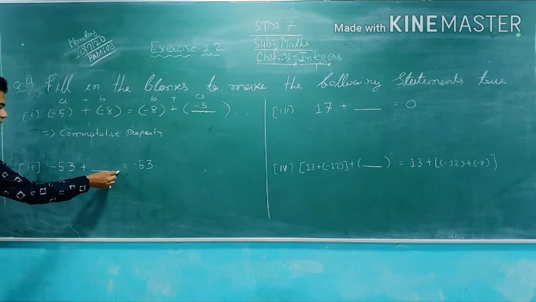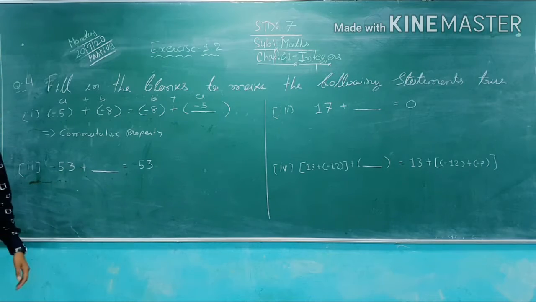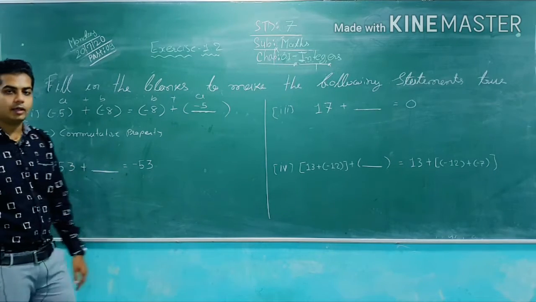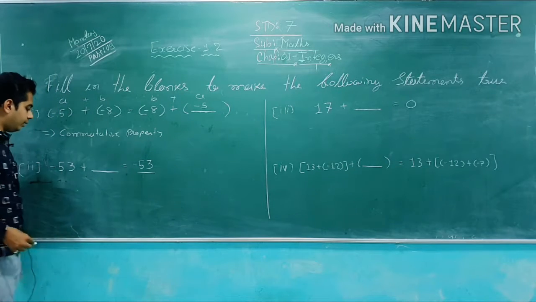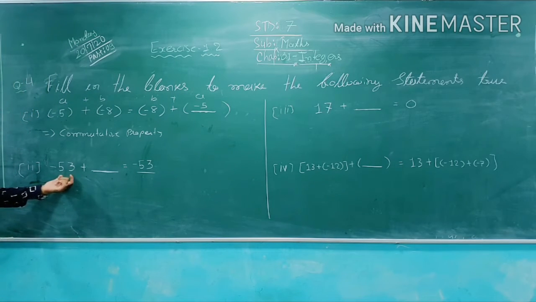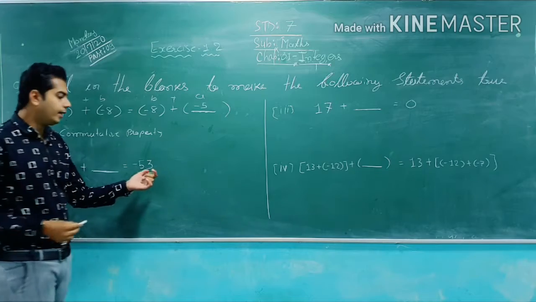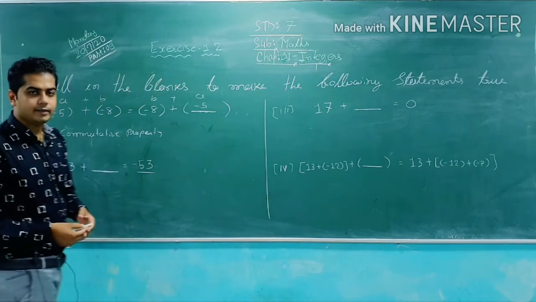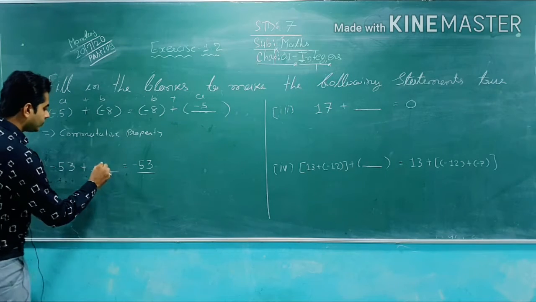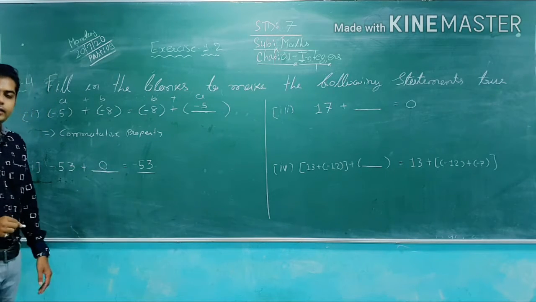Now what will we add here so that we get minus 53 in the answer? What will we add so that you get the same integer? See here, minus 53. So what do we add to get minus 53? Is there any integer or any identity? Yes, obviously 0. 0 is the additive identity, as you know.